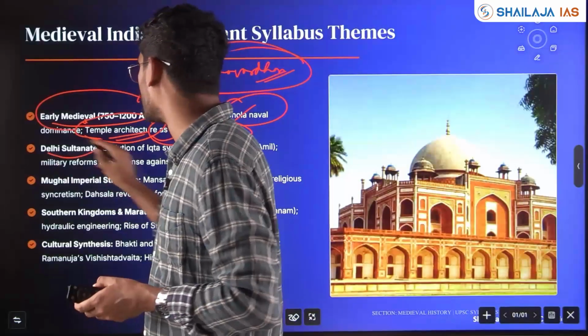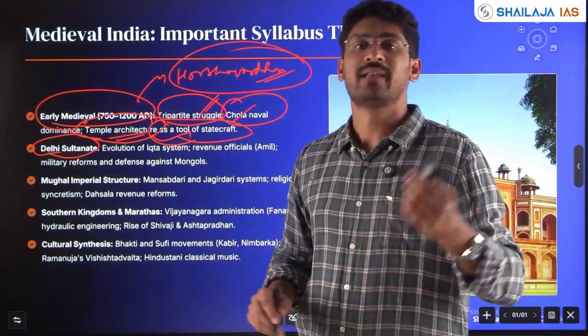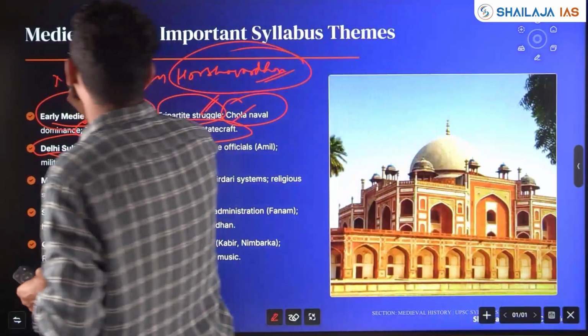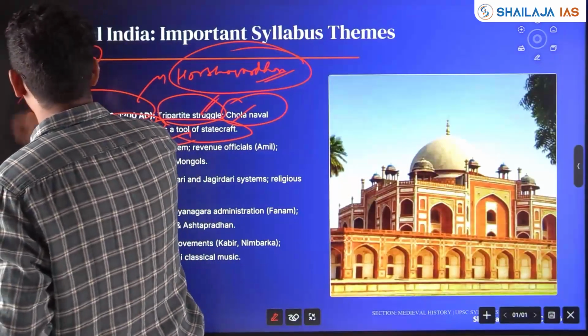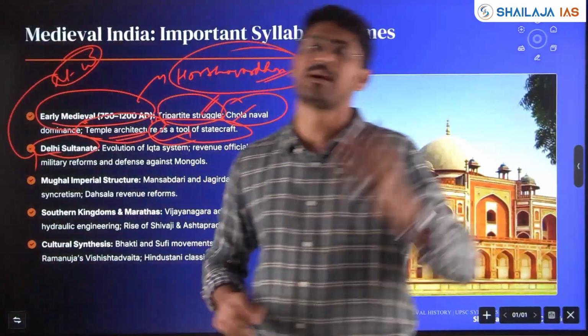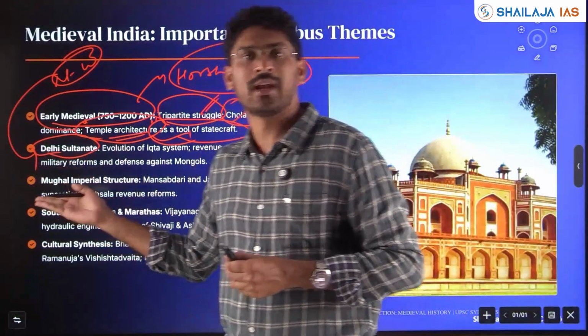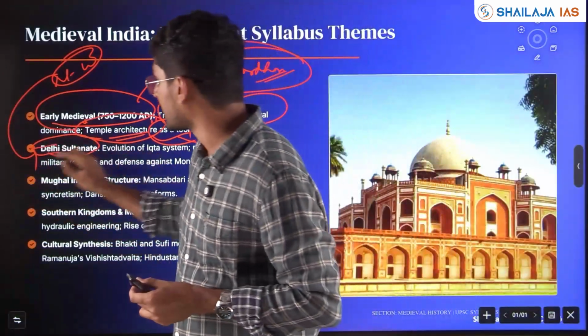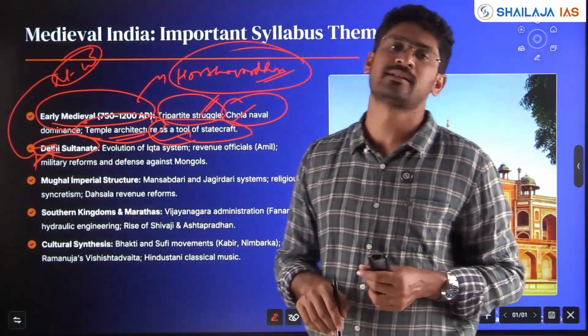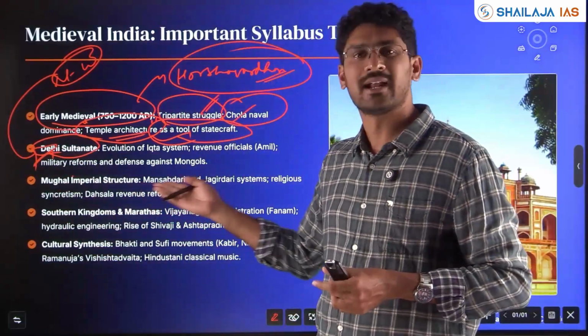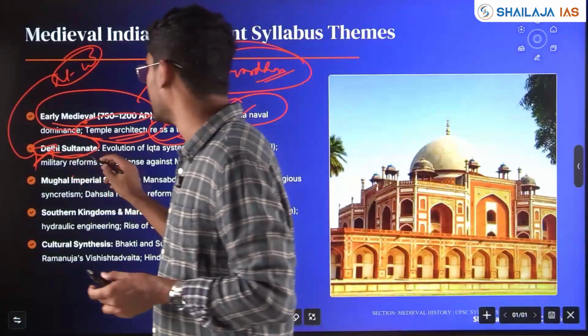Next, you have the sultanates. Then you have the attacks from the northwestern region, the porous border. We are seeing attacks from the Alexander period also. Now you have Muhammad Ghazni, Ghori attacking, and then the Slave dynasty, Delhi Sultanate, starting from the Slave dynasty till the Sayyids, all will be important.